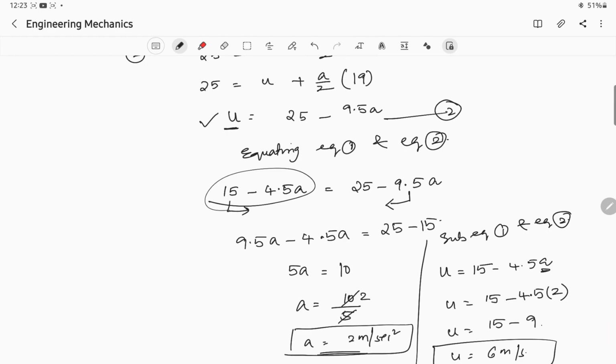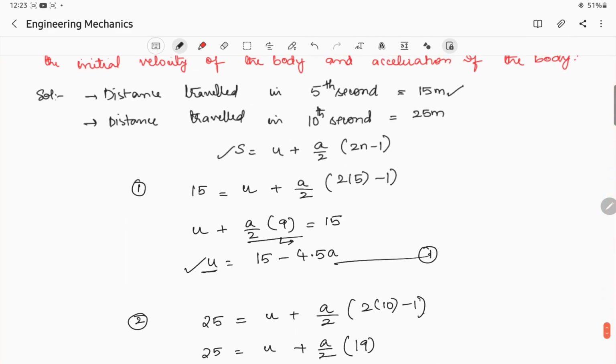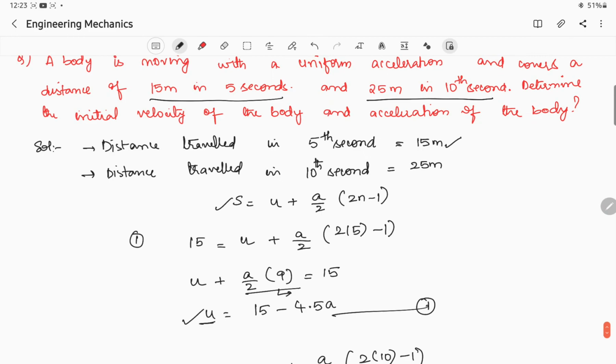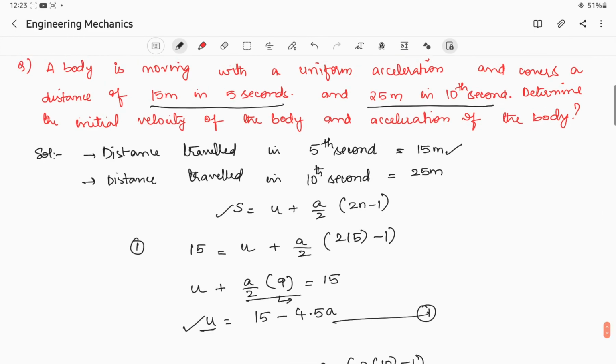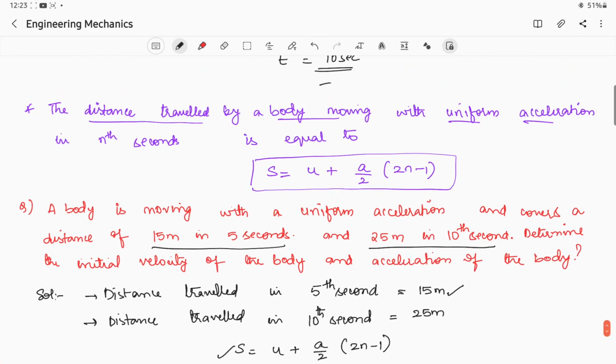This is how we calculate using these formulas. Hope you all have understood this one. This is a very important topic: distance traveled by a body with uniform acceleration.